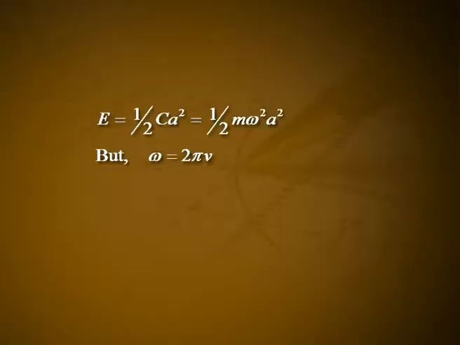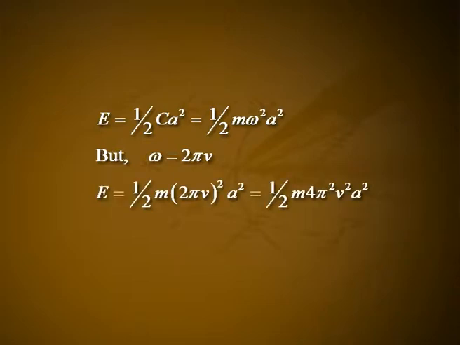Total energy is given by E equal to 1/2 c a², which is equal to 1/2 m ω² a², but ω is equal to 2πν. Therefore, E is equal to 1/2 m (2πν)² a², which is equal to 1/2 m 4π² ν² a², which is equal to 2π² m ν² a².